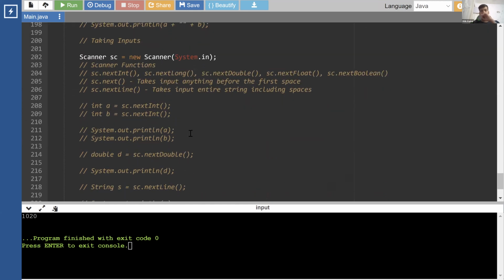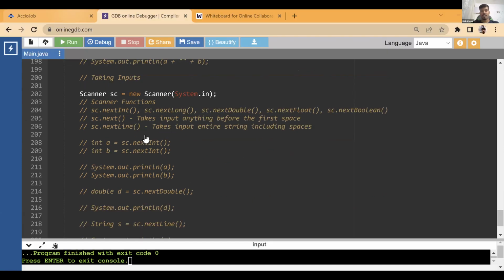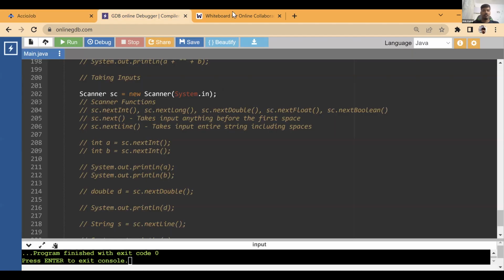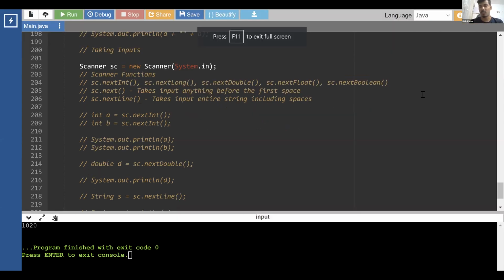Okay. The next part was taking inputs. Till now we were giving values to our variables ourselves, but we won't be doing this. We would want the variables to get values from input. Conditions and loops are in the same place. We won't be starting with loops. Today we'll just stick to conditionals because I guess that will take a lot of time. If we get time, obviously we'll try to start, but I don't think we'll be able to.